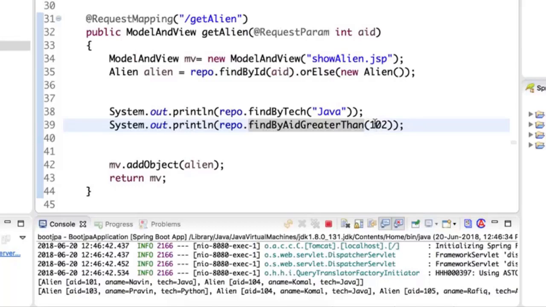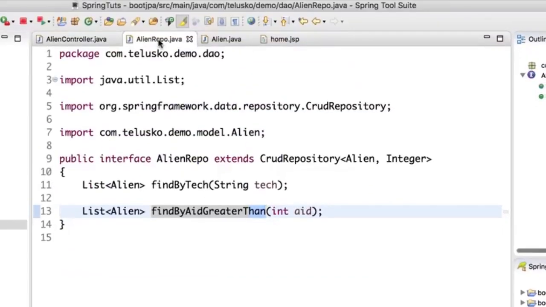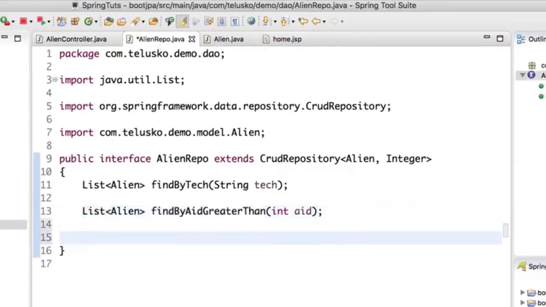Okay, now I want to do one more thing. Let's say if I go to the repository, there is a complex query now, because this thing looks cool, but in a real application, we do write complex queries. What if I want to write my own query? Is it possible? The answer is yes, you can define your own queries. Example, let's say I want to find by tech, but then all the values should be sorted by name. So I will find by tech, I will say Java, but the values should be sorted based on names.